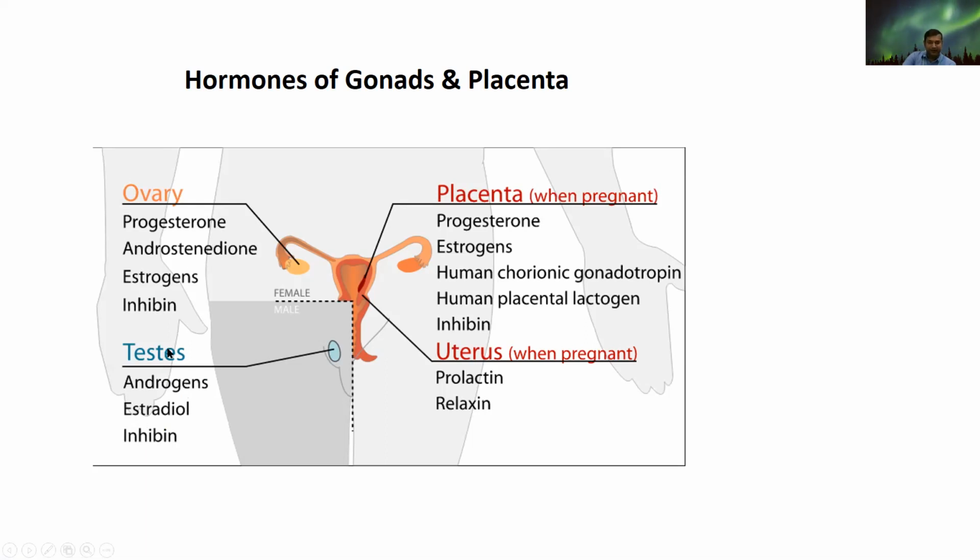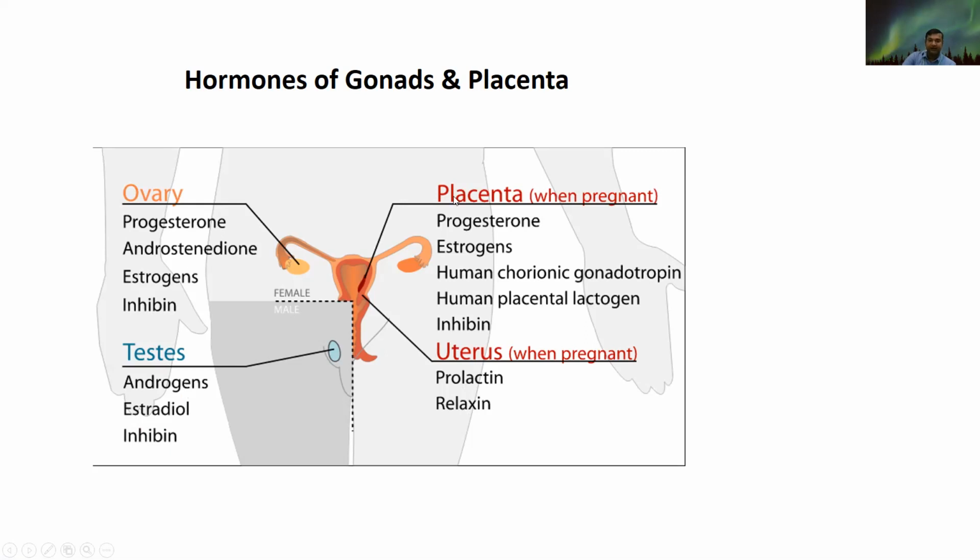While in the case of male, from the testis, androgens, estradiol, and inhibin, these three hormones are secreted. When we are talking about the uterus in a pregnant animal, that is prolactin and relaxin.